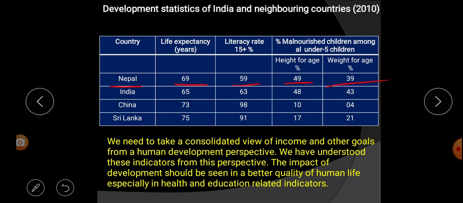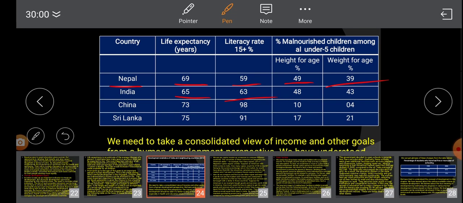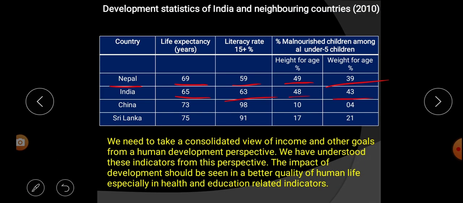Next, in India, life expectancy is only 65 years. And the literacy rate at age 15 is 63 only. Malnourished children according to height is 48 and weight is 43. China, life expectancy is 73 years, literacy rate 98, height 10 and weight 4. Sri Lanka, life expectancy is 75, literacy rate 91, height 17 and weight 21.